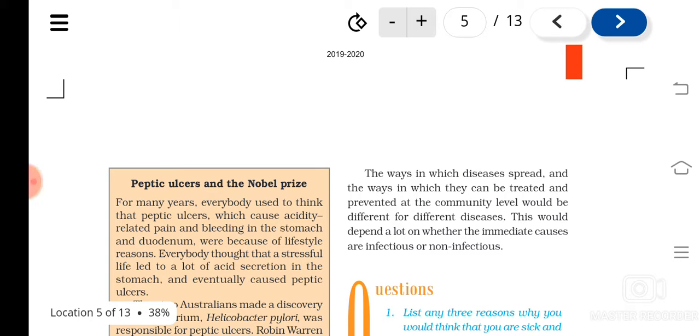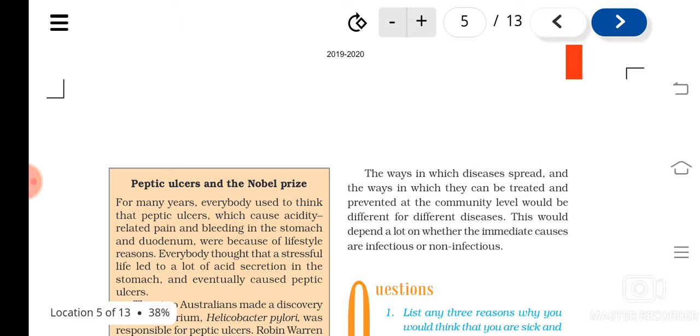So if you find the difference between infectious and non-infectious diseases, what are they? Infectious diseases are caused by microorganisms or by external factors. And non-infectious diseases are not caused by external agents, isn't it?